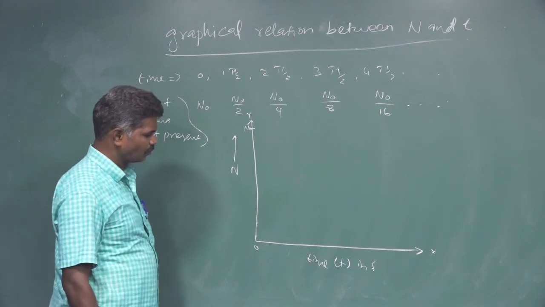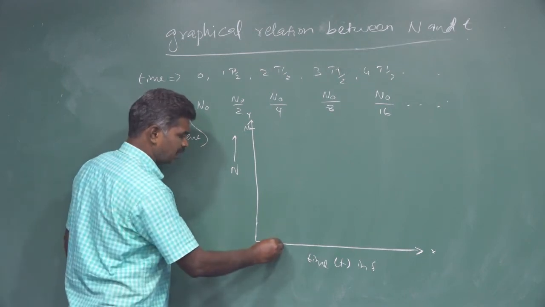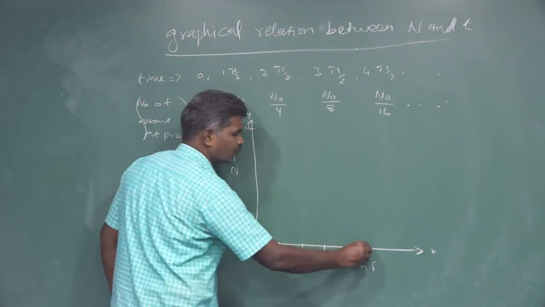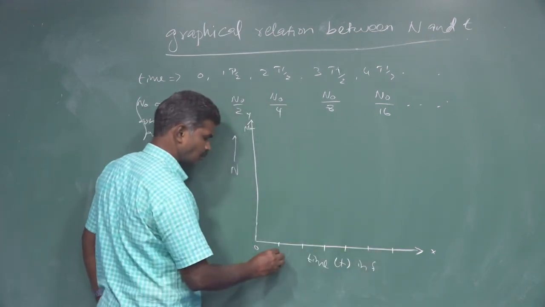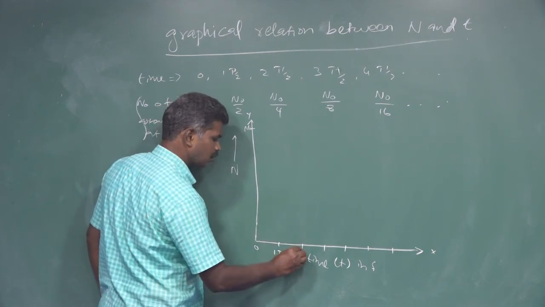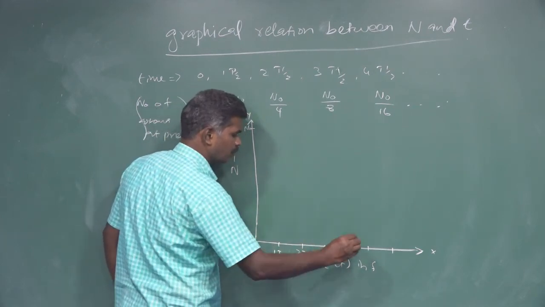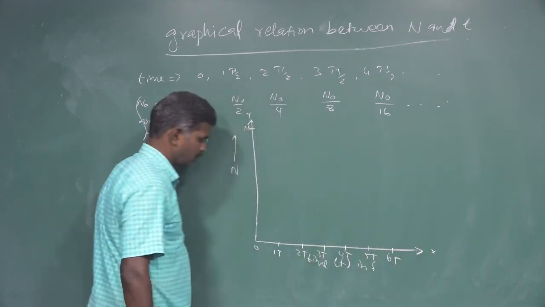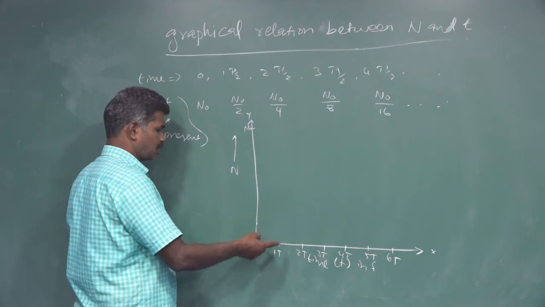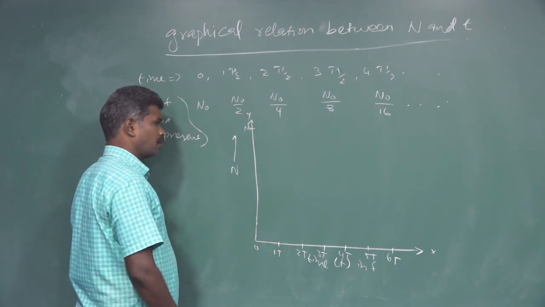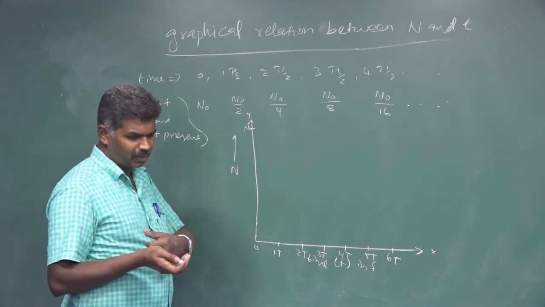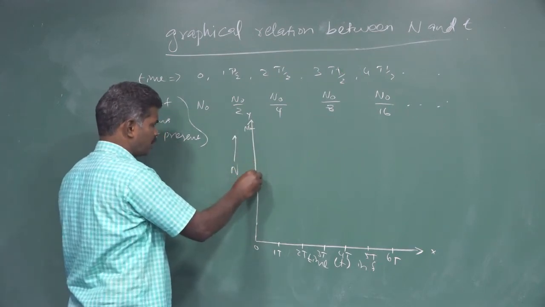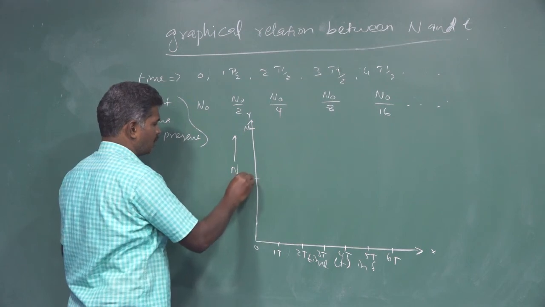We calibrate the time in terms of half-life: 1t, 2t, 3t, 4t, 5t, 6t, like that. After the first T of, half the atoms have decayed, so from full we go to half of that value, that is n0 by 2.